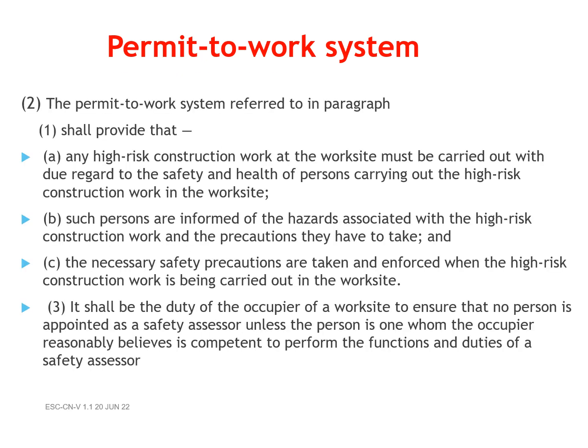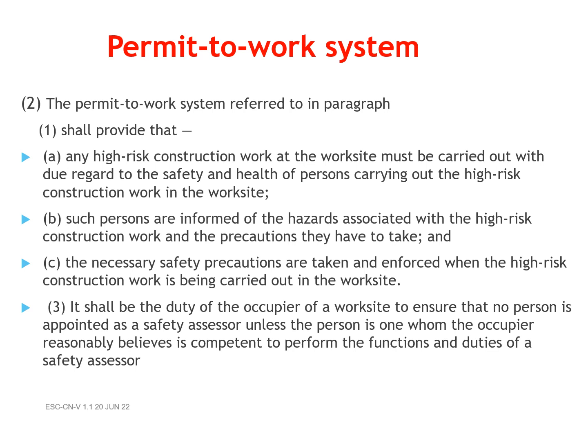Permit to work, PTW. 2. The permit to work system referred to in paragraph 1 shall provide that: a. Any high-risk construction work at the worksite must be carried out with due regard to the safety and health of persons carrying out the high-risk construction work in the worksite. b. Such persons are informed of the hazards associated with the high-risk construction work and the precautions they have to take, and c.